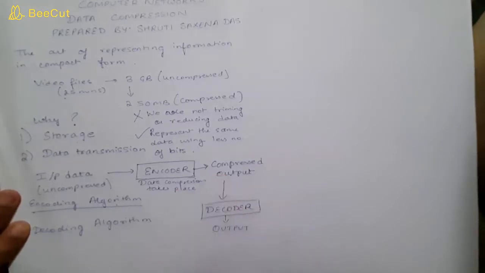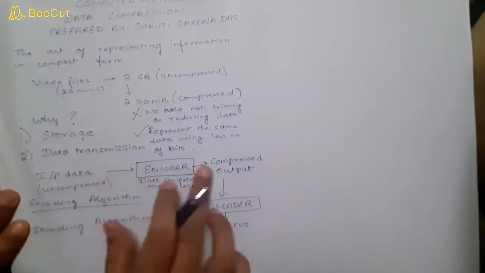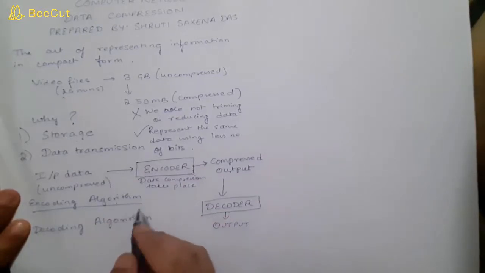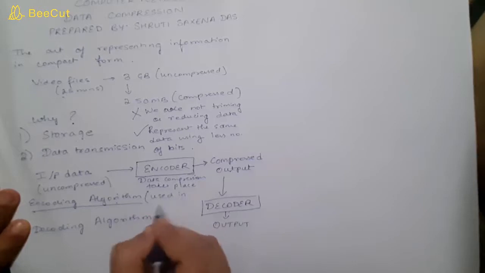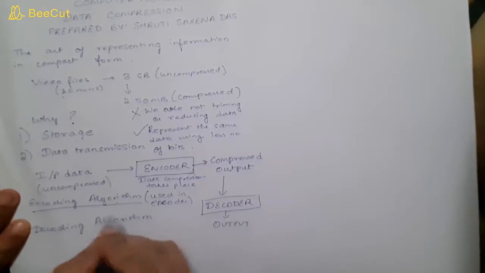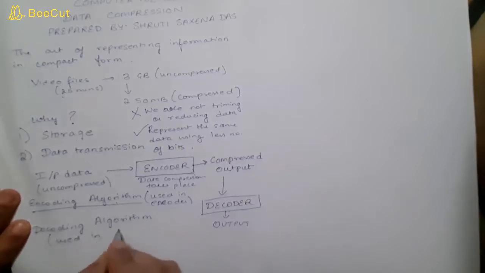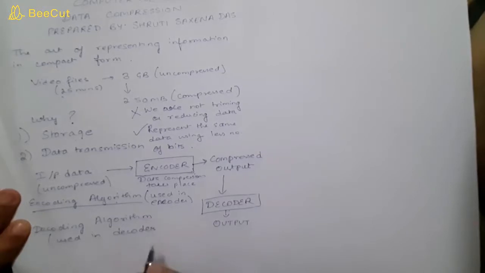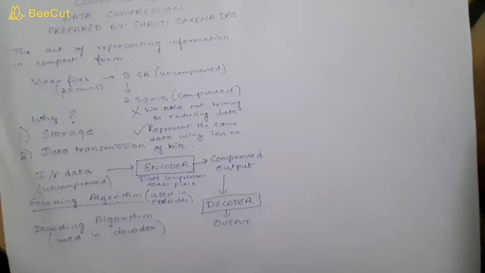So this is the diagram which you need to remember.